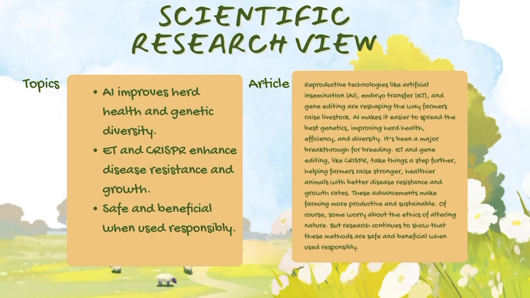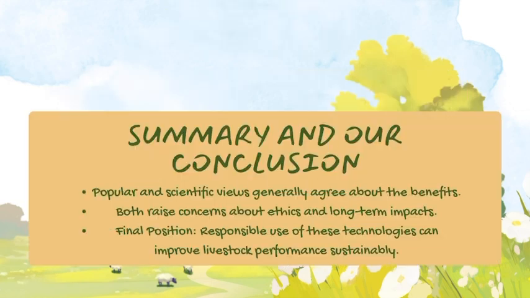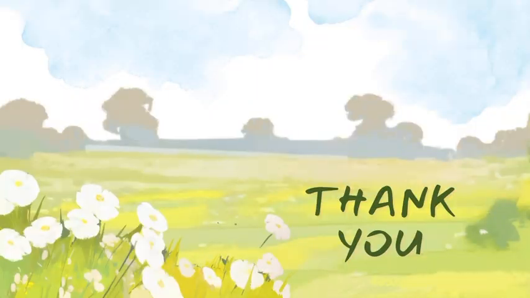CRISPR is a tool that allows for these precise changes to an animal's genes, making them healthier and grow faster. While there are many benefits, we should be aware of the possible unexpected effects of changing natural processes. So in short, AI, ET, and CRISPR are changing the way we farm livestock by helping animals grow healthier and faster while being more sustainable. Thanks for listening.